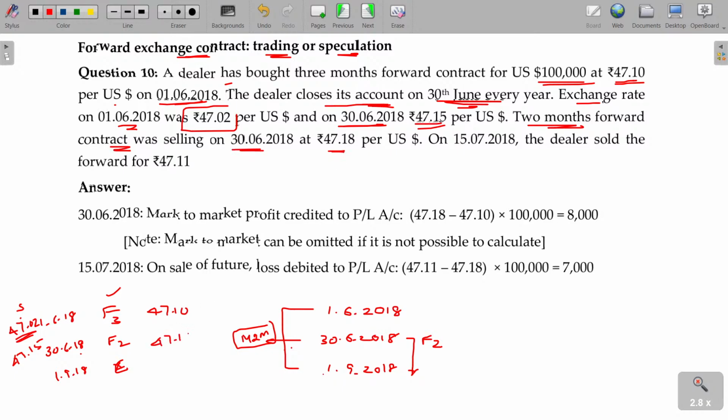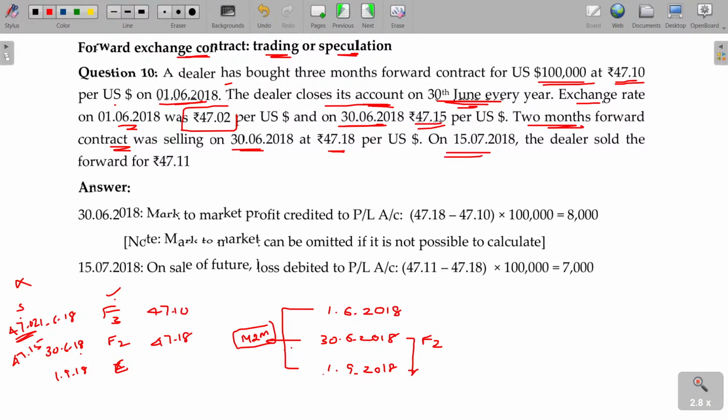This is required. I never bother about the rates applicable for any date. I need to know the forward rate for these dates. Forward rate may be forward for 3 months, forward for 2 months, forward for 1 month or 10 days, meaning up to the expiry date, how many days are there? You have to find out the forward for those days. Today forward for 3, 1 month later forward for 2, another 1 month later forward for 1 month. Okay, I need the forward rates.